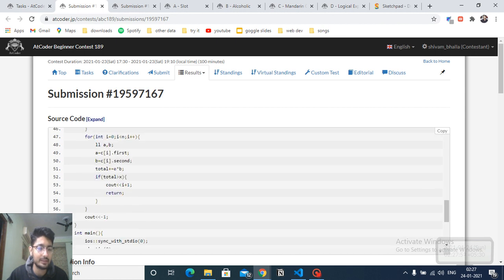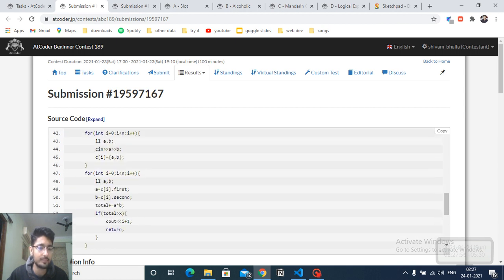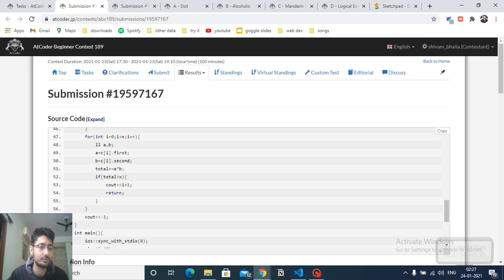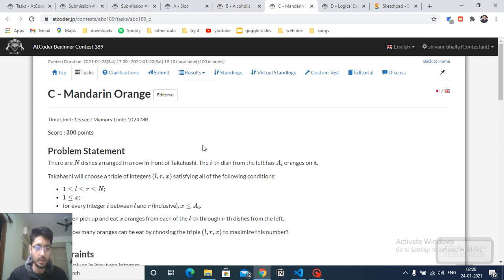Find out their multiplication, add into the total, and the point at which this total, because this total will tell you the alcohol consumption, becomes greater than x. Then the answer is i plus 1, because this is 0th indexing and we have to do 1st indexing, so i plus 1. Else if you do not find it out, then the answer is minus 1. And that's a very simple problem. You just have to understand that you don't have to work with double values all the time.